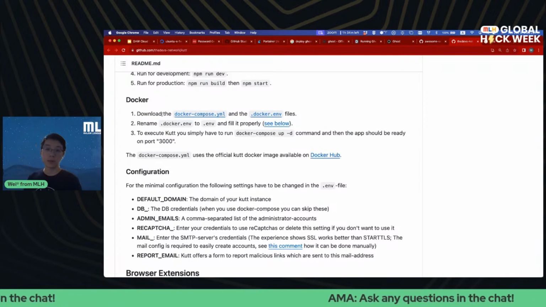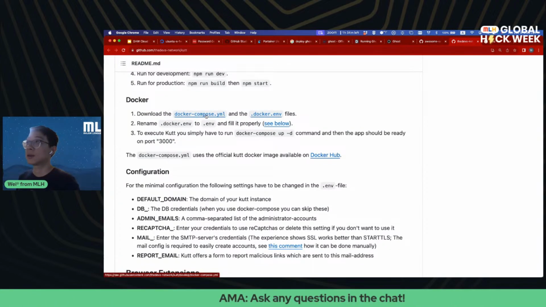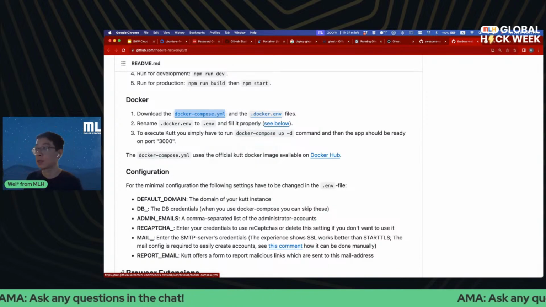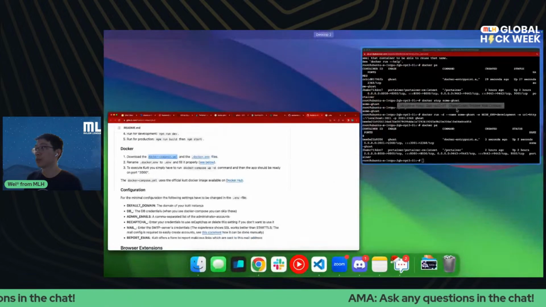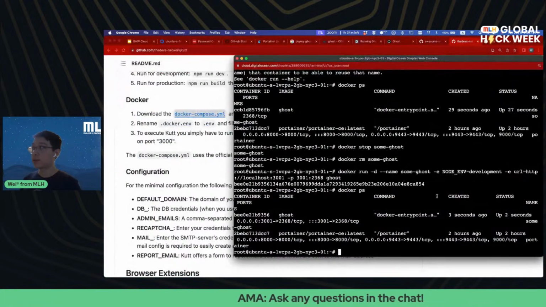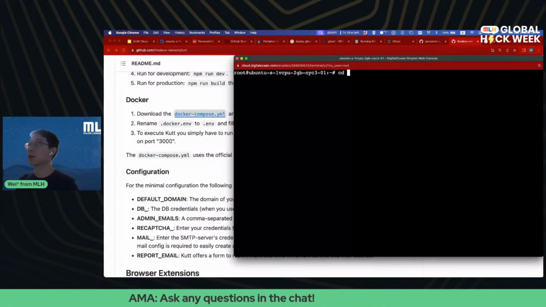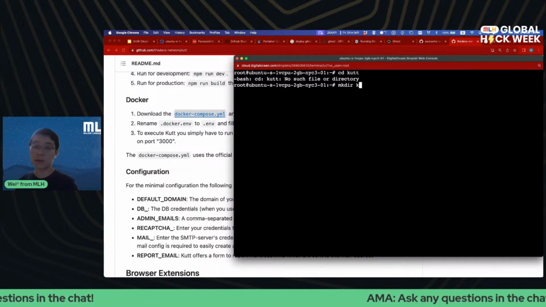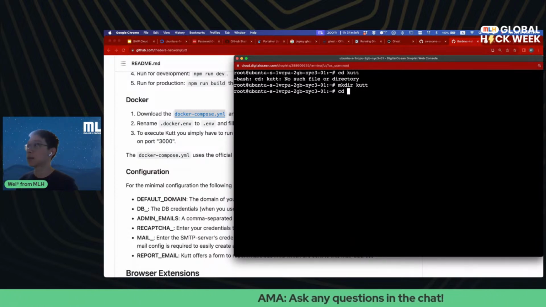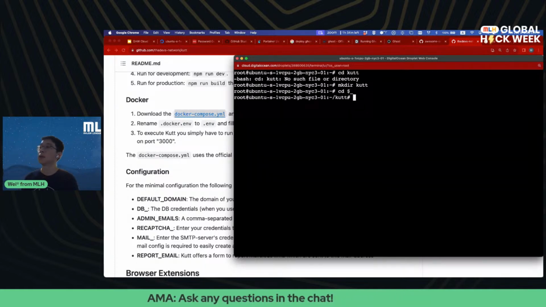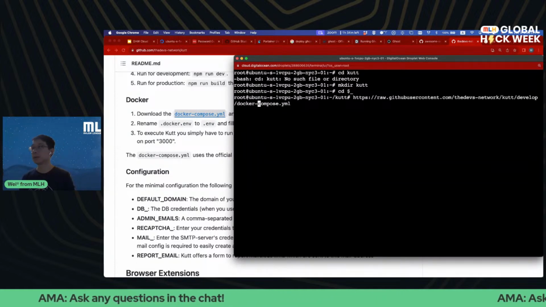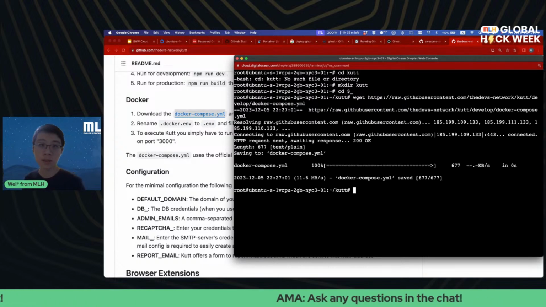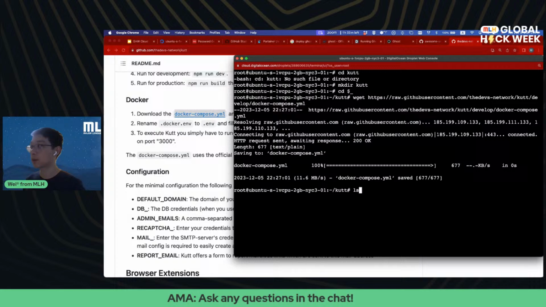All right, so why don't we do that real quick? Download Docker Compose. I'm going to just right-click and copy link address, and I'm going to download it. Before then, let me just clear the page and create a new folder called cut. mkdir cut, and I cd into cut. I'm going to use the shortcut there, and then download the Docker Compose file. You can use wget to download it.